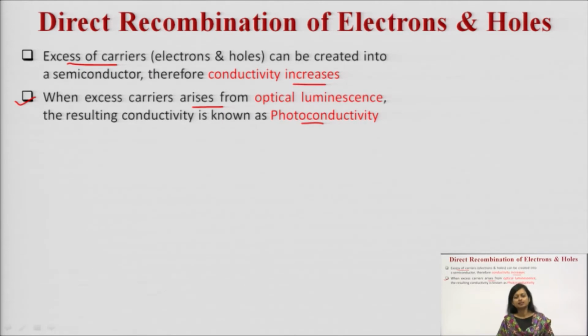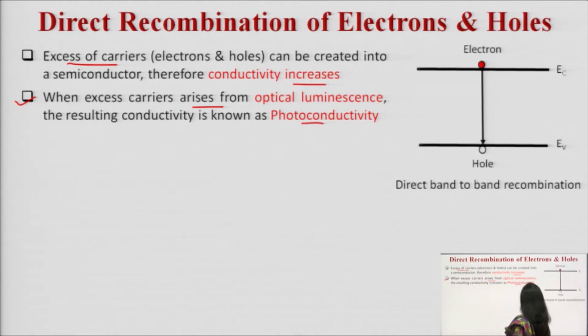We have discussed in the previous video lecture that there are three types of luminescence depending upon how the carriers are excited. Those are known as photoluminescence, cathodoluminescence and electroluminescence.